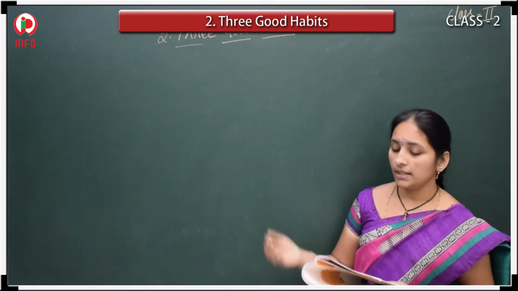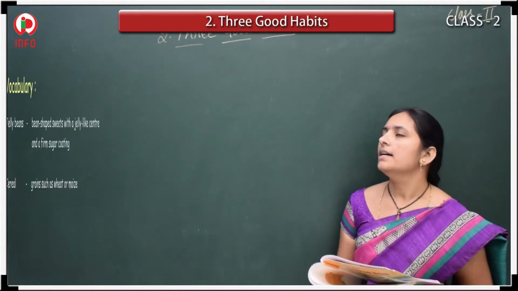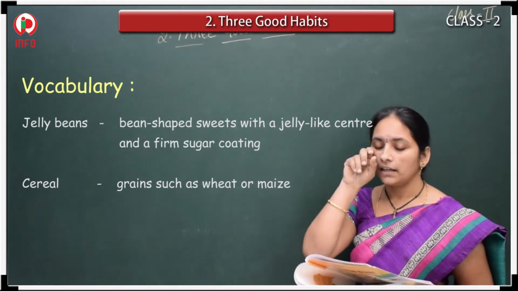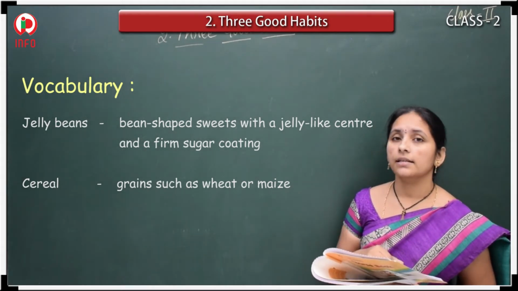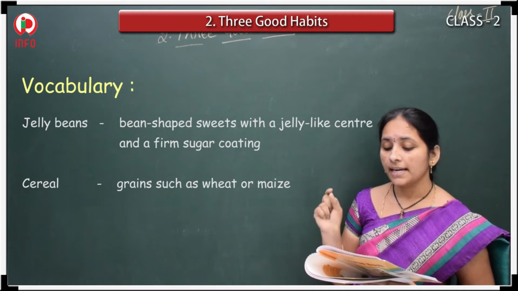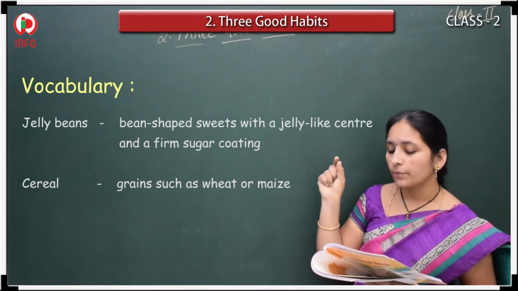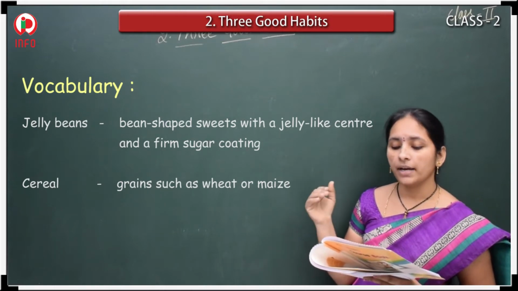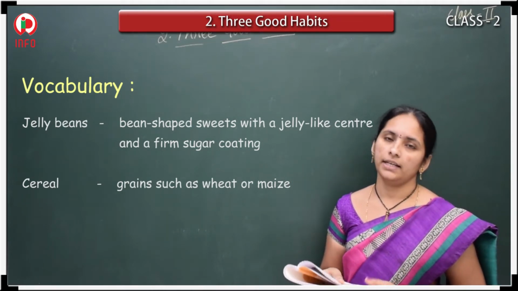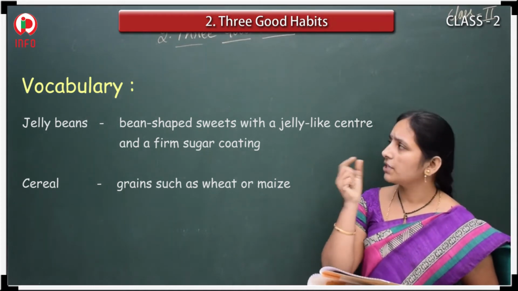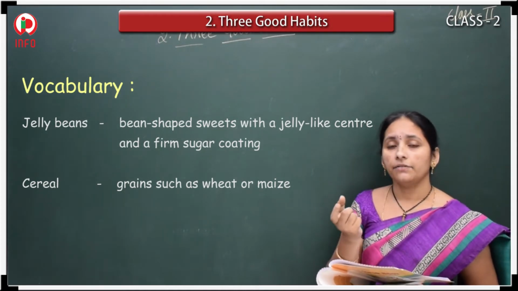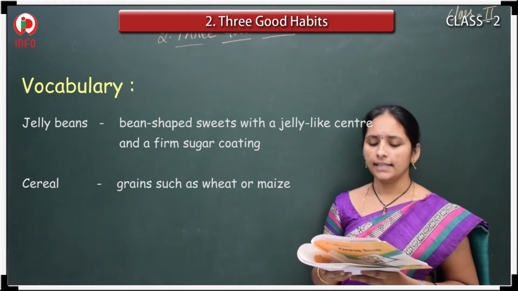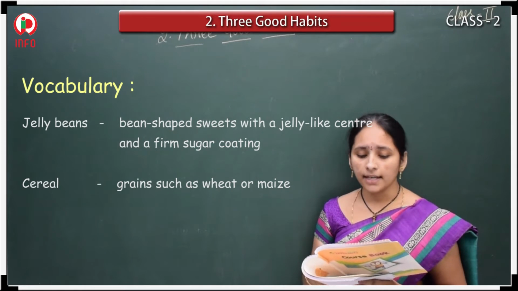Now, see this one, in this we have vocabulary. Just two words we have. Know the new words. What are those? Yes, jelly beans. What are these jelly beans? Bean shaped sweets with a jelly like center and a firm sugar coating. So nothing but like your jelly beans, meaning a soft center, jellies like these only.